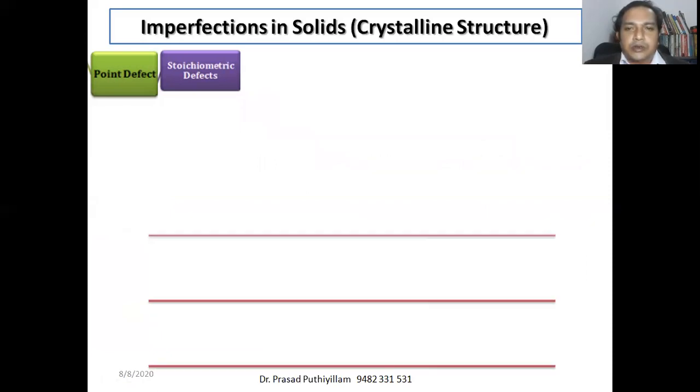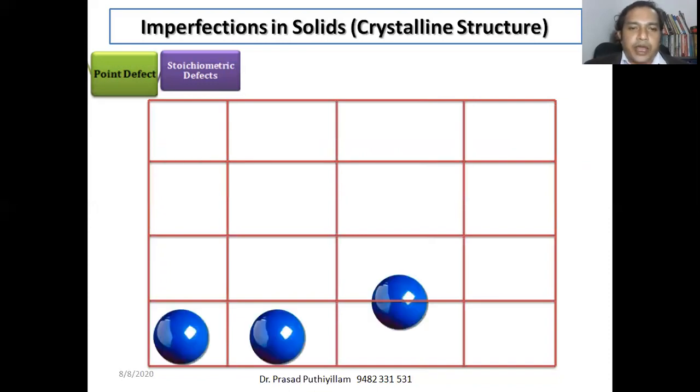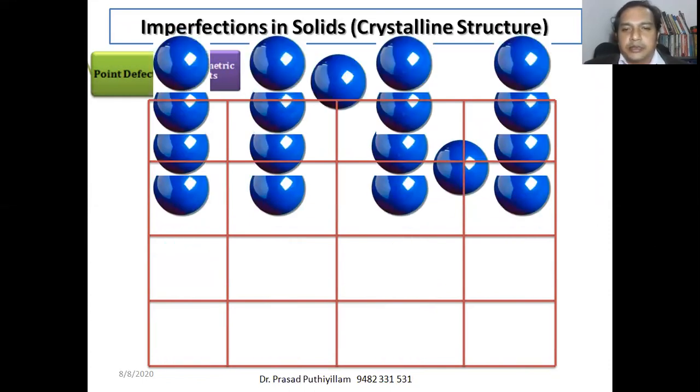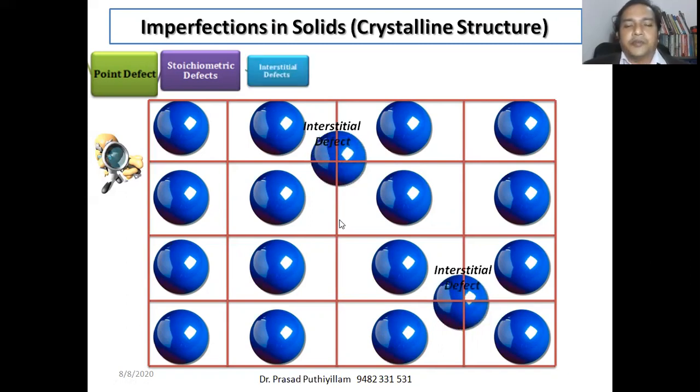We'll go to the next type of defect. I took the example of atoms or molecules only, not ions. While forming the crystal lattice, or the crystalline structure, some of the atoms go and occupy the sites which we call interstitial sites, that is, in between the atoms present in the crystalline structure. So these are the interstitial points. Interstitial points occupied by additional atoms are called interstitial defects.